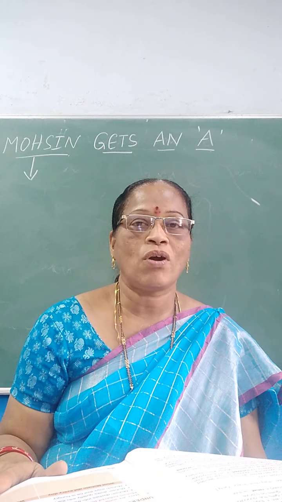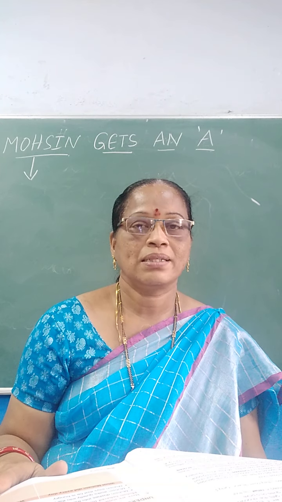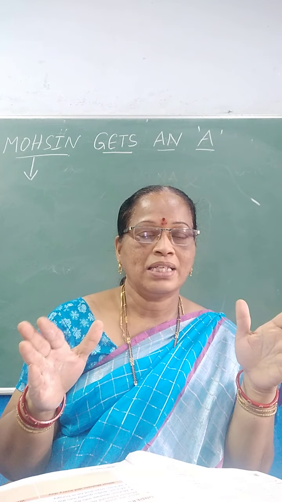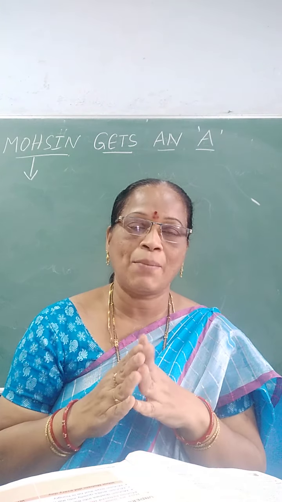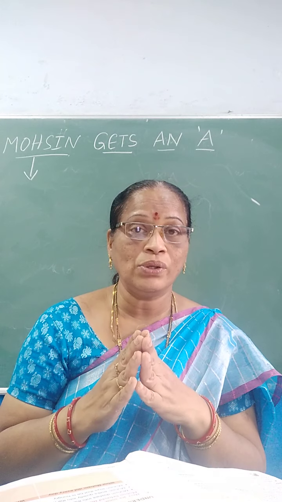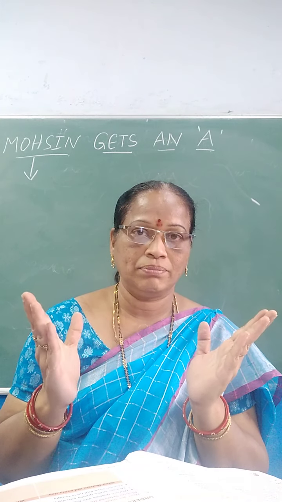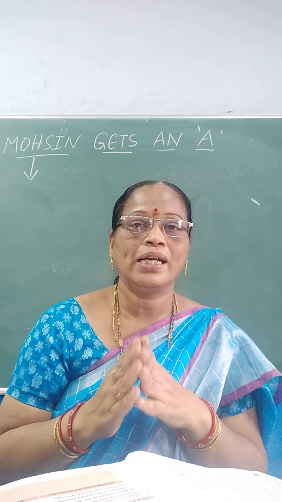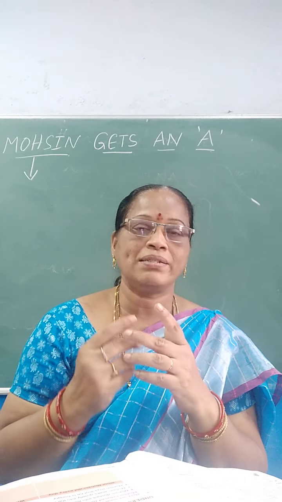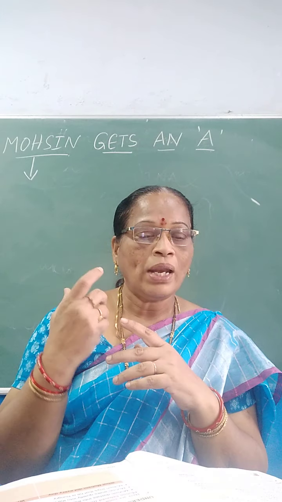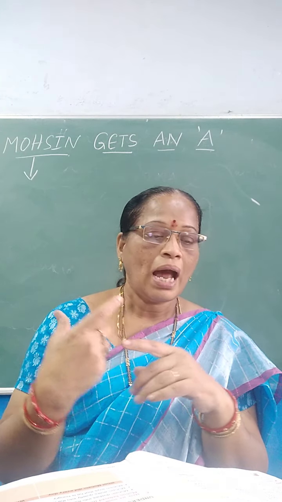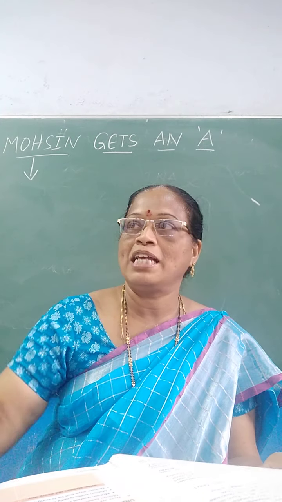When Mohsin started to do his science project work, he opened his cupboard and took some items. What items did he take? He took one big chart paper, and a set of colors. After that, glue. And when he was taking them like that, one book came out from the cupboard. And what he did, now I will explain.